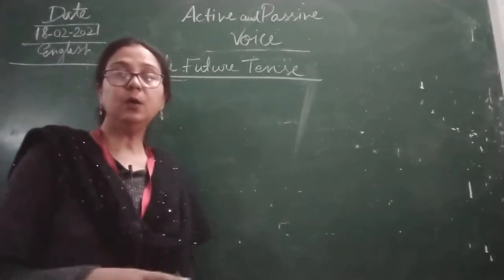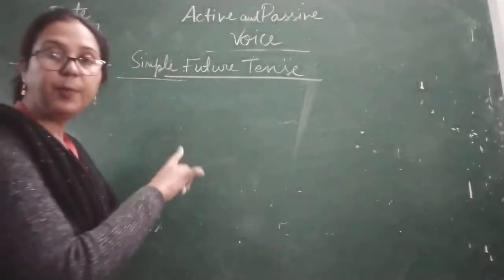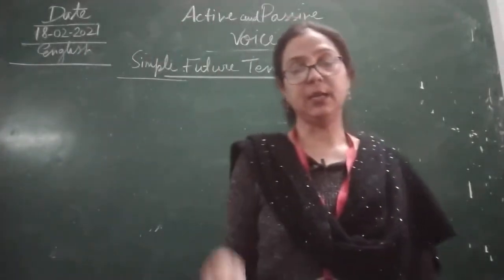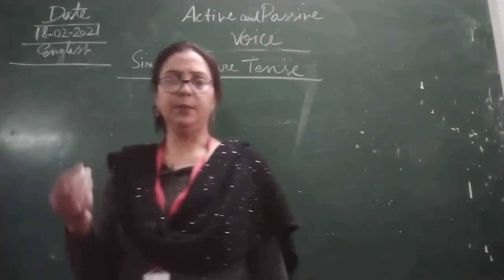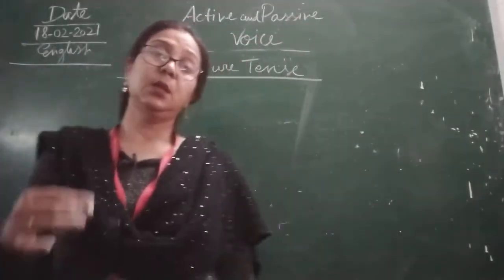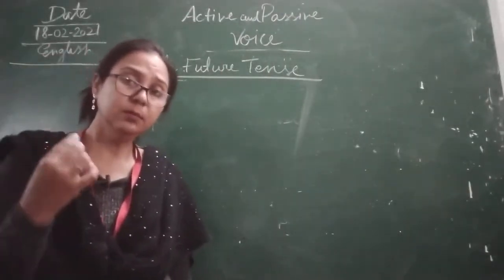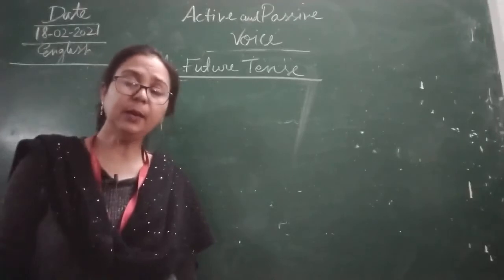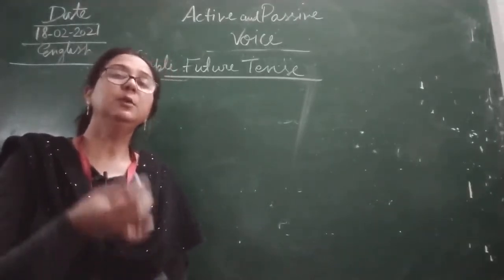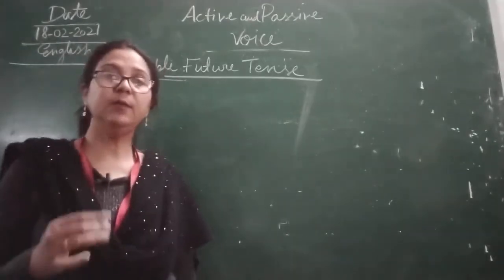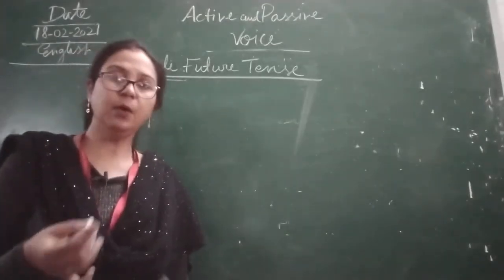Okay. Now we are going to start simple future tense. What do you mean by future tense? It means, very simply, something which denotes tomorrow. That is called future tense. We don't know about that, but it will come tomorrow. Now in future tense, what are we using? Will and shall and the first form of the verb.